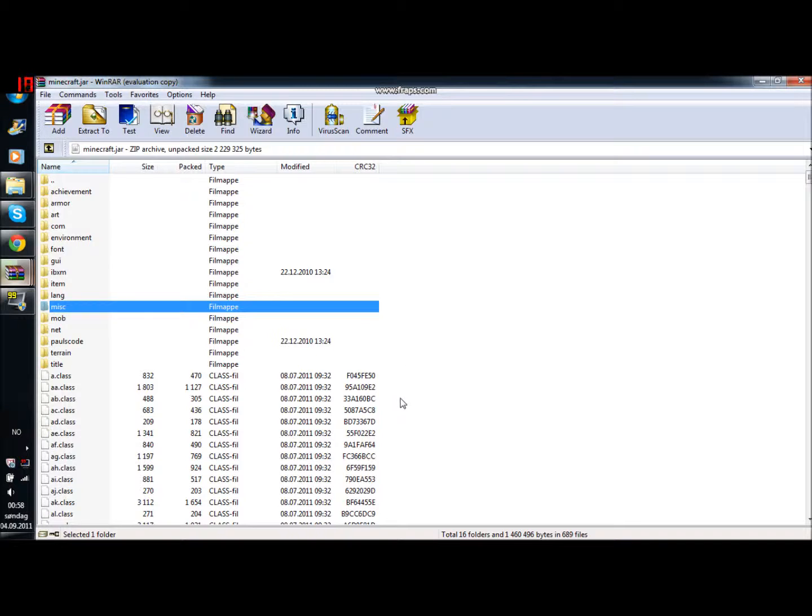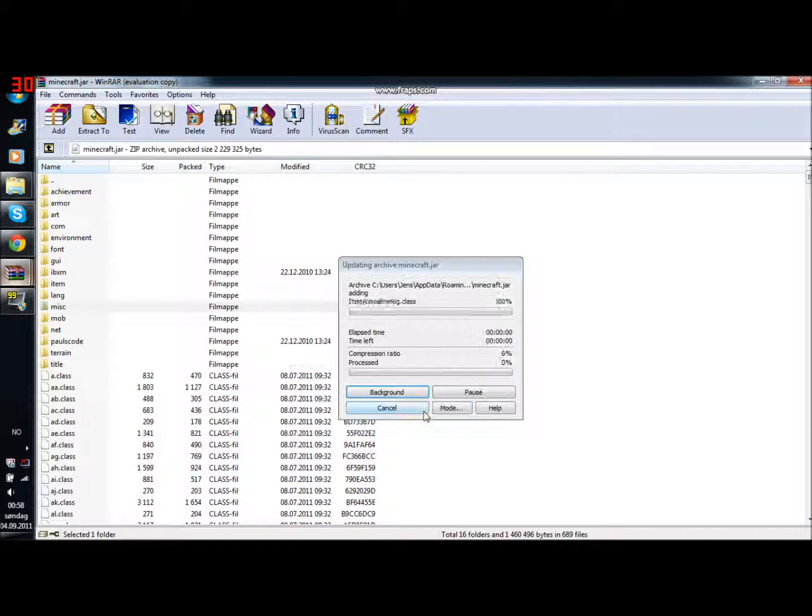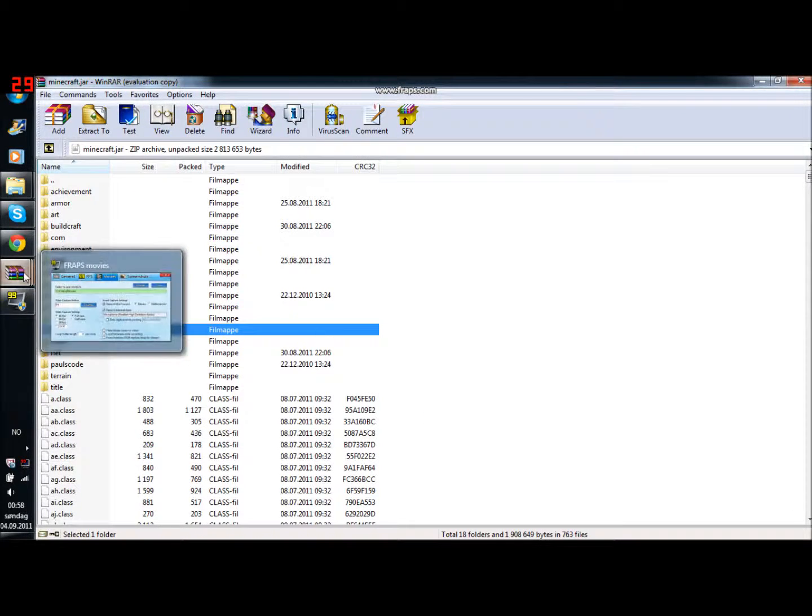Minecraft.jar, drag and drop. Add and replace files. Okay.